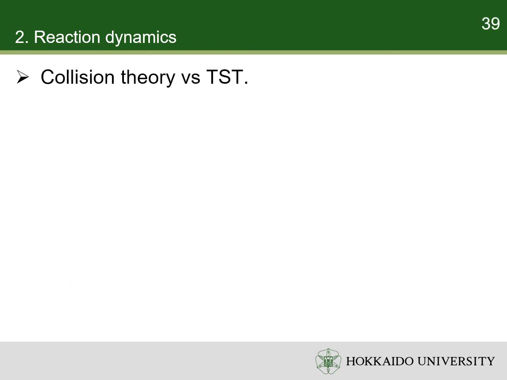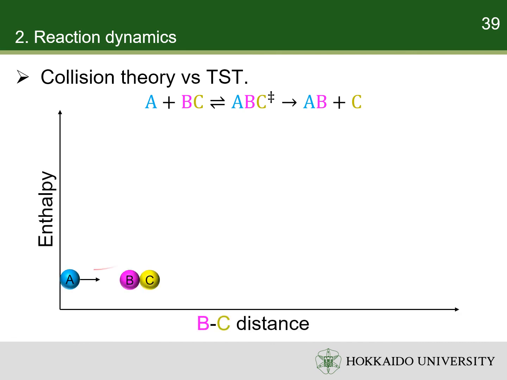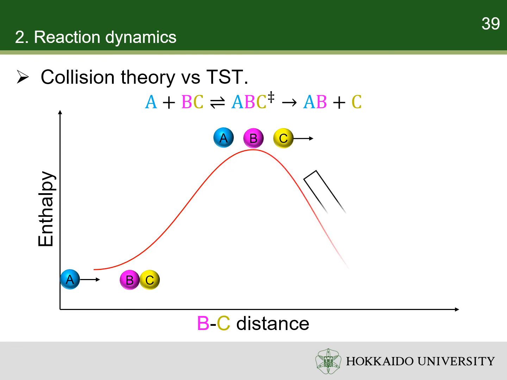Collision theory and transition state theory are closely related. Consider a simple reaction, in which atom A and molecule BC react to form molecule AB and atom C. When A and BC approach each other, the potential energy increases due to Pauli exclusion principle. However, when they get close enough, a new complex is formed, and the energy reaches a maximum. The complex is active because of its high energy.